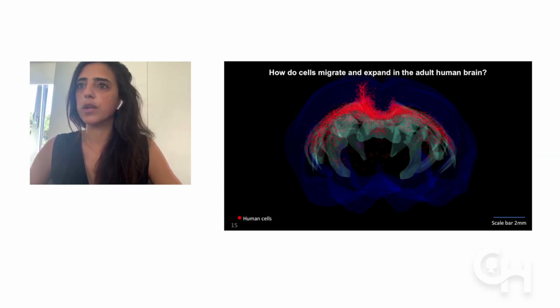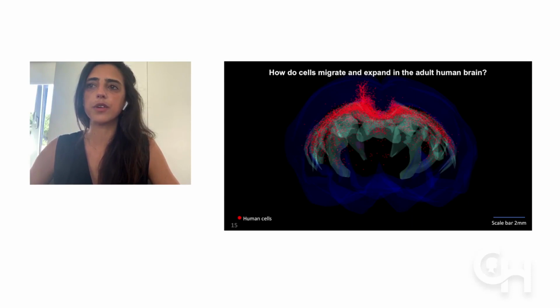One of the questions we had was how cells migrate and expand within a larger brain, like the human brain. For that, we designed a study in the adult rat brain, which added important information because the rat brain is larger than the neonatal mouse brain. This study also allows us to address whether an adult host could still be permissive for cells to expand and migrate, compared to neonatal hosts. Although PMD patients are children, their brain is significantly larger and has a higher amount of white matter, and is thus better represented by grafts in the adult, young rodent brain.